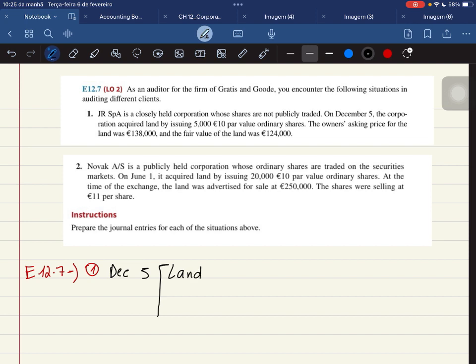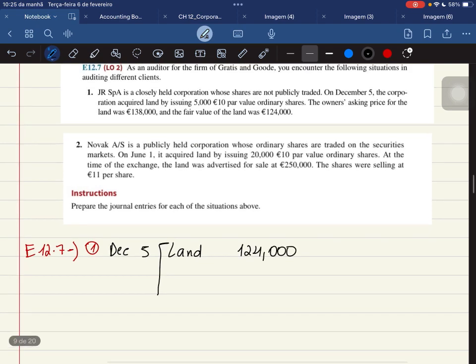That's the first thing. And we see that over here they gave us two values, right? They said that the asking price was 138 and the fair value was 124. Well, this selling price is only brought to us in order to confuse us. We are never going to use it. We only care about the issuance price, the fair value of the land. In this case, our issuance price is 124,000.